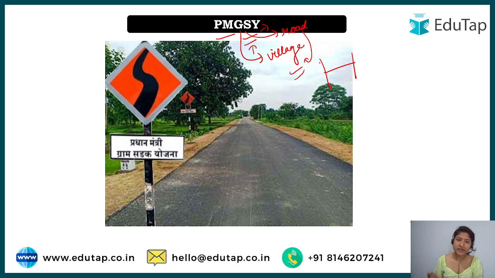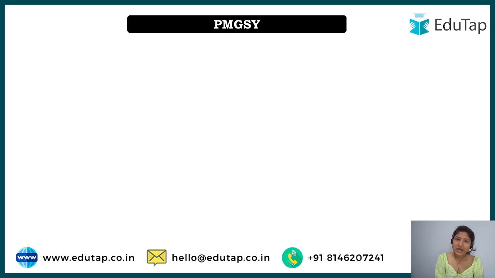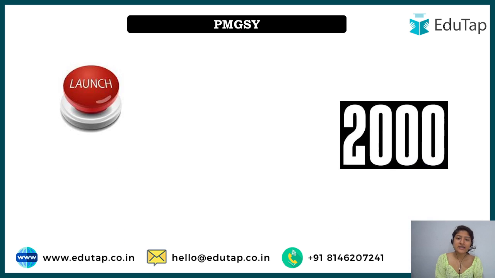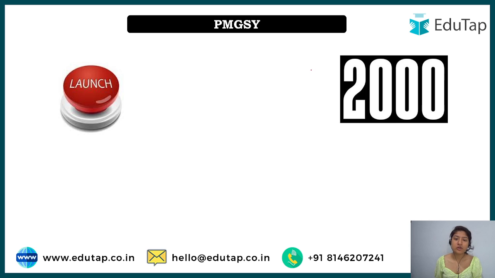When a lot of work is being done under this, it is always in the news, be it the prime minister launching a new project and things like that, and that is why you need to have a basic understanding of this. So we'll start with the basics. The launch year of this scheme is 2000. It was launched way back in 2000, in various phases. Currently phase 3 is going on, and we are going to understand briefly about phase 1, phase 2 and phase 3 as well. But before that, there are a few more important things that we need to understand.